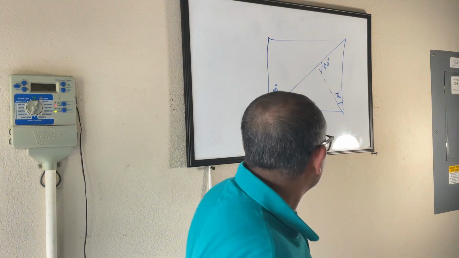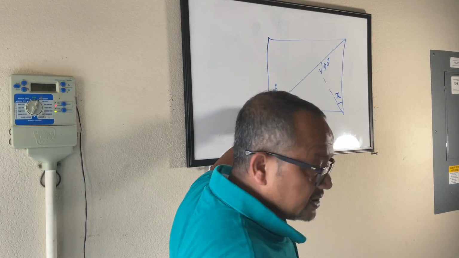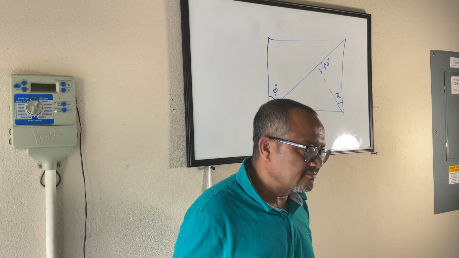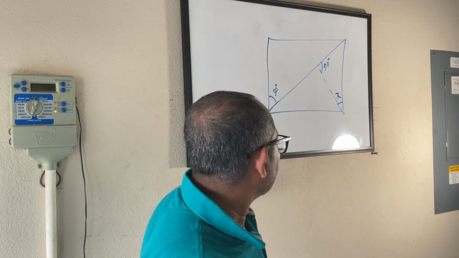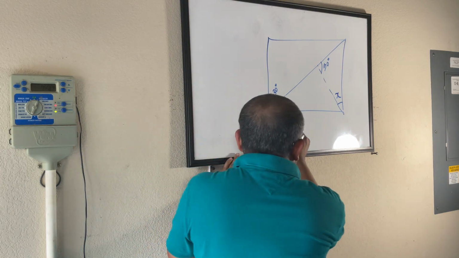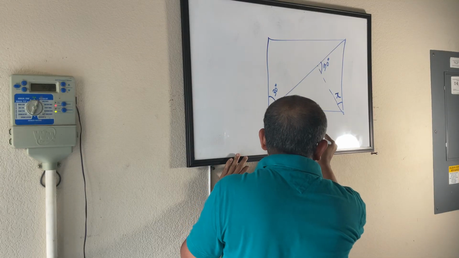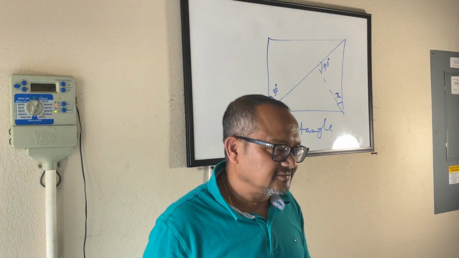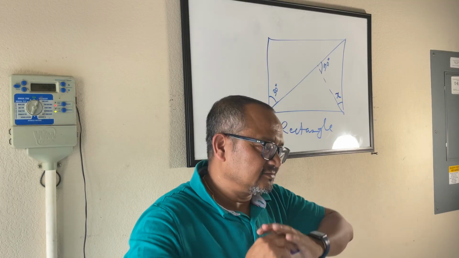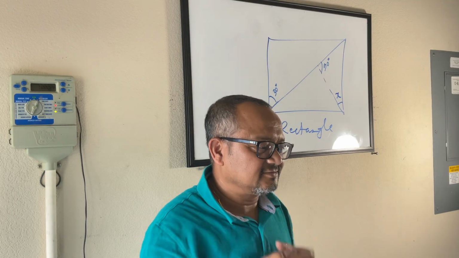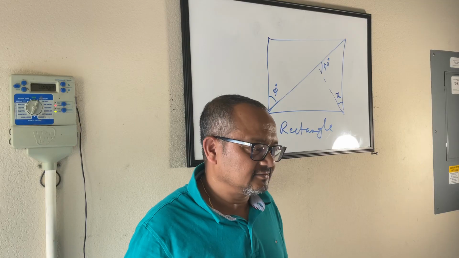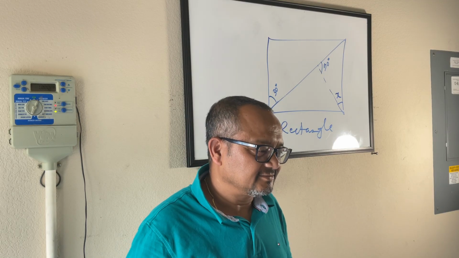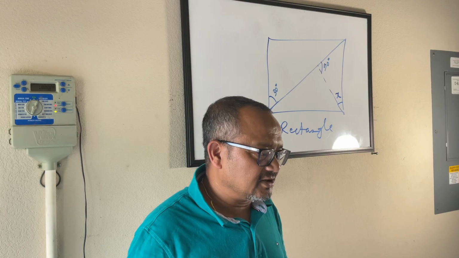Wait, what's the number on the far left? 30. Okay. And I said this is a rectangle. Yes, Saira.